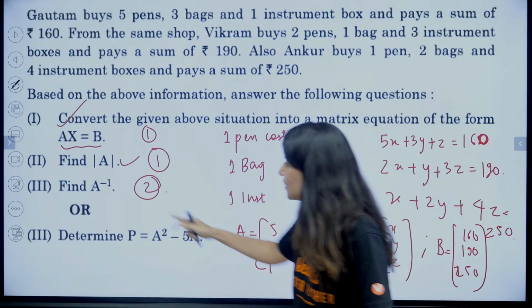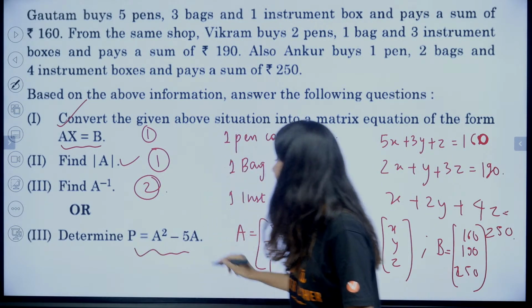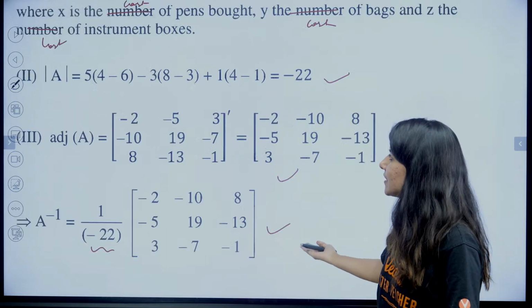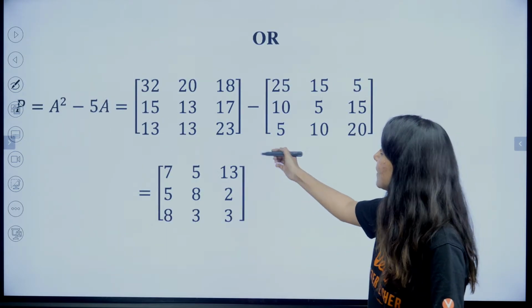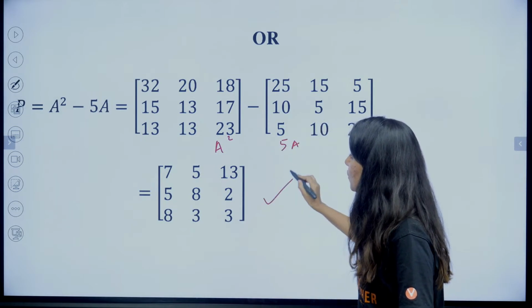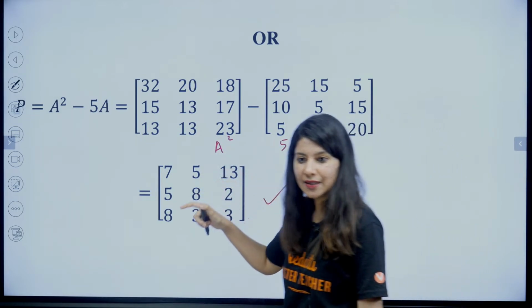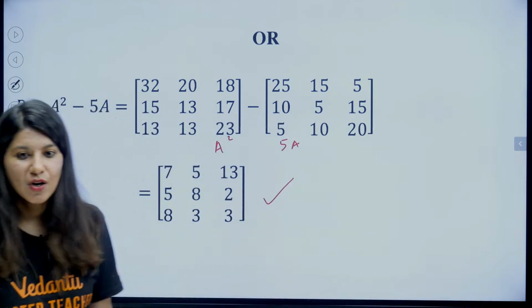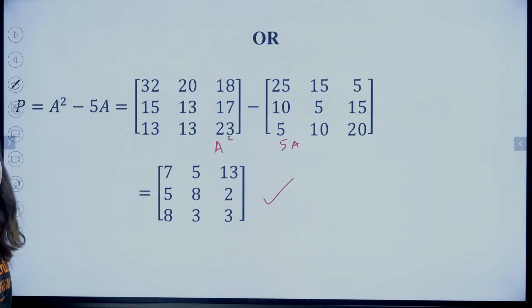And the third part, can you see either this or this? So A square minus 5A. You know A square minus 5A can be calculated. This is your A square and this is your 5A. Subtract these two, you will get the answer. Done. This is case study number 1.